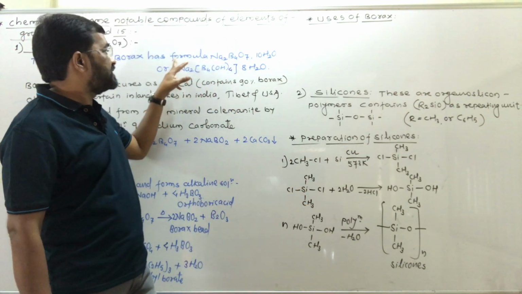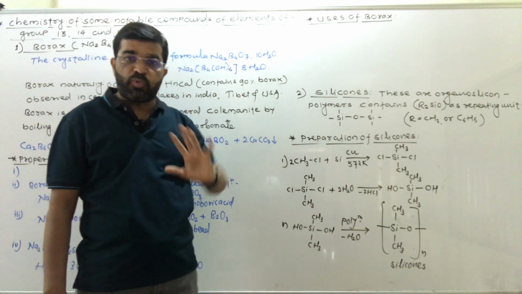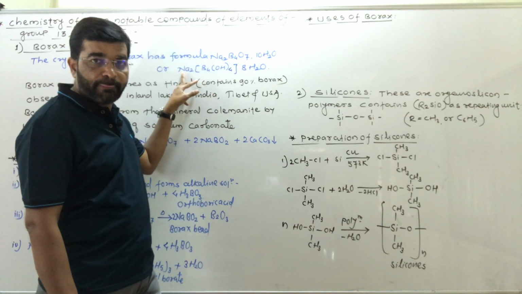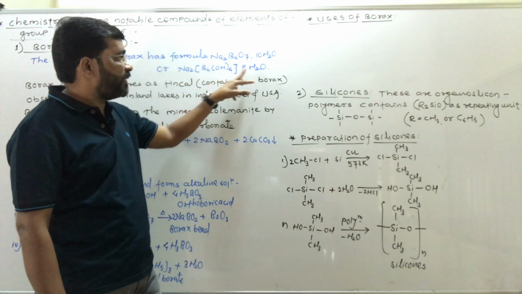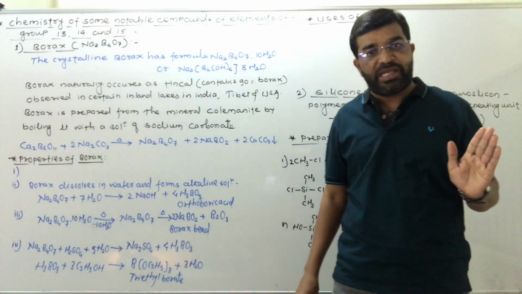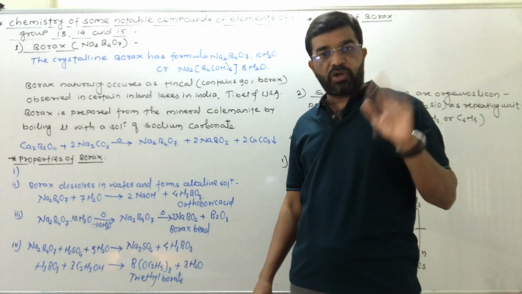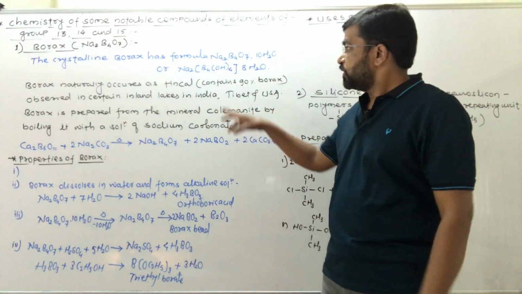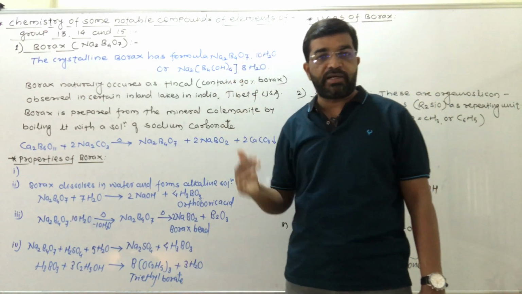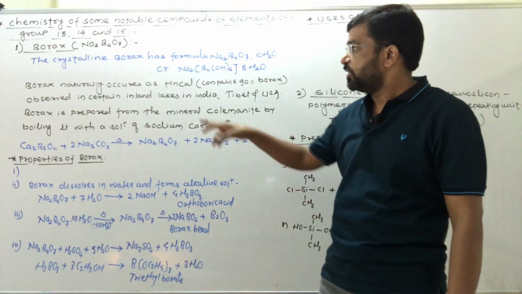So its formula is Na2B4O7·10H2O, or it is also written as Na2[B4O5(OH)4]·8H2O as a coordination complex. It is also written as a coordination compound. So this is the formula of borax, the crystalline borax.